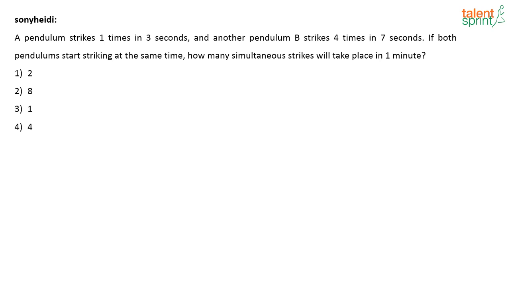Moving on, next question. The next question was posted by Sony. In this question, a pendulum A strikes one time in 3 seconds and another pendulum B strikes 4 times in 7 seconds. If both the pendulums start striking at the same time, how many simultaneous strikes take place in a minute?